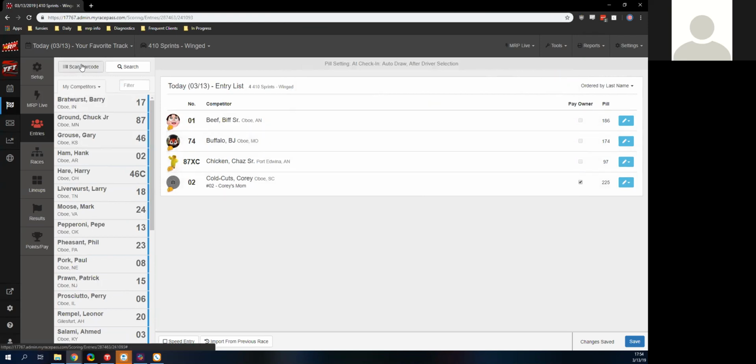Another option that we have is the scan barcode right here. With the scan barcode, if we have a driver that has claimed their profile on the MyRacePass app, they have a spot there for a hard card, and with that hard card you're able to scan them in right from their phone. Also, WISSOTA will be, as part of their license, giving them a hard card, which is about the size of a credit card and has a barcode on the back of it, but they do have the app option available. So I do highly recommend it.